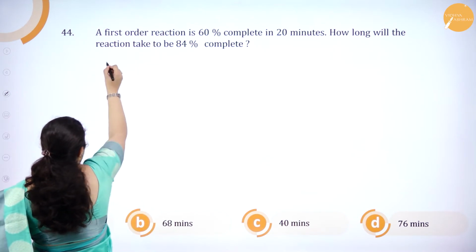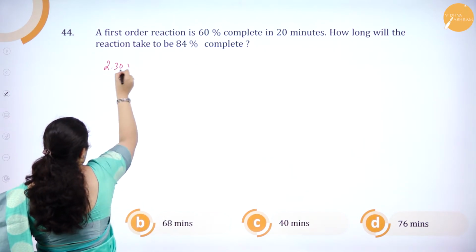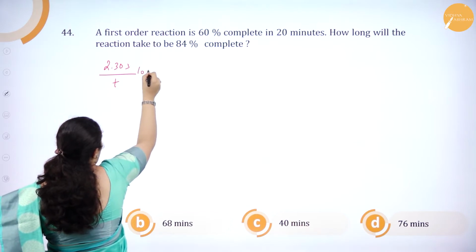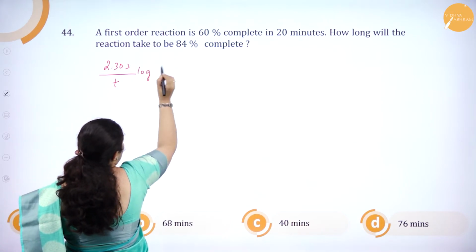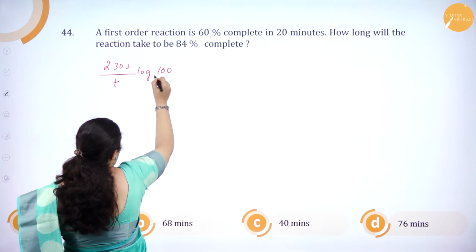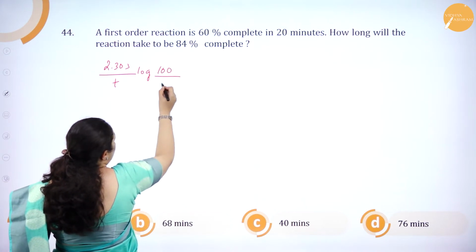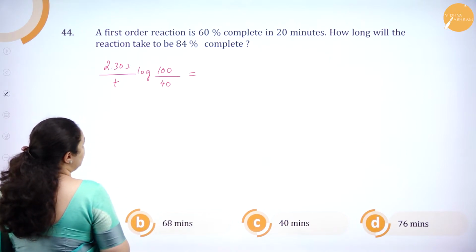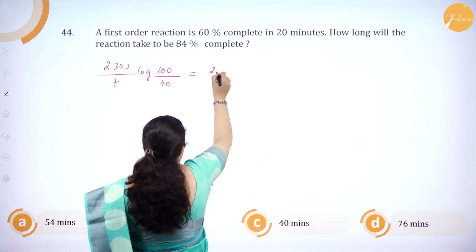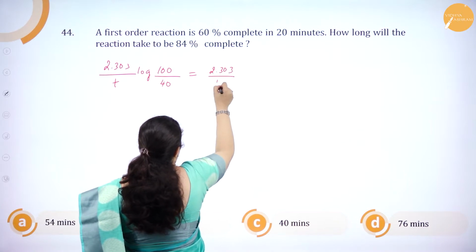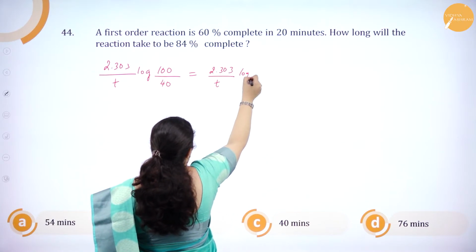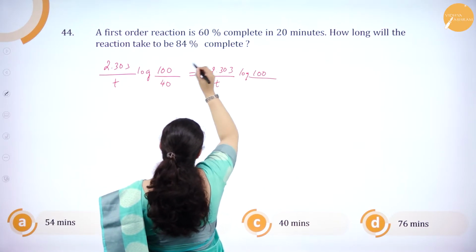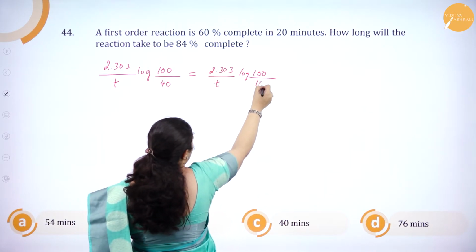So it is 2.303 by T log of 100 over 100 minus 60, which is 40, which I am going to equate to 2.303 times, I need to find out, log of 100 over 100 minus 84, which is 16.